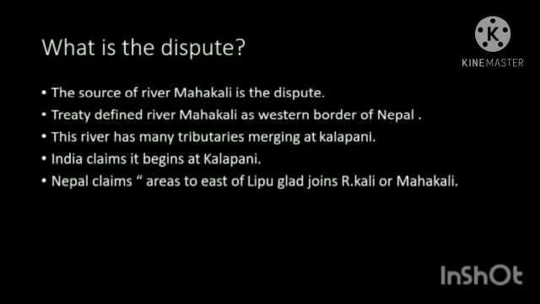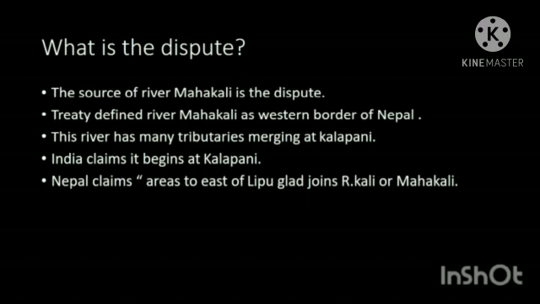Actually, what is the dispute? The source of River Mahakali is the heart of the dispute between the two countries. The 1816 Treaty of Sugauli, signed between British India and Nepal, defined River Mahakali as the western border of Nepal. River Mahakali has several tributaries, all of which merge at Kalapani.